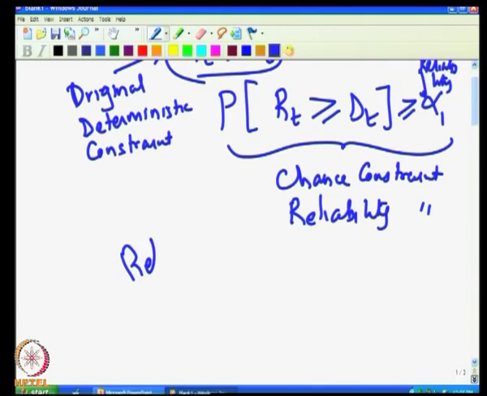Now, I will pose the problem in a slightly different way. You have the given reservoir and you want to meet the demands with the highest reliability. That means we are not pre-specifying the reliability; we will say that we want to maximize the reliability with which the demands can be met. That is the problem addressed by what is called reliability programming.